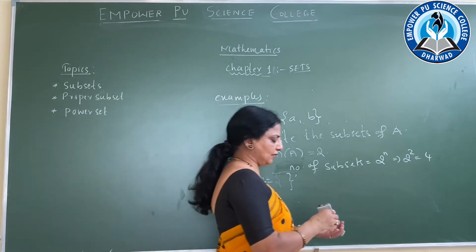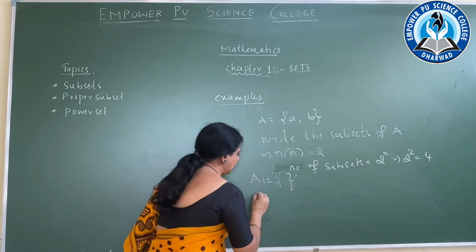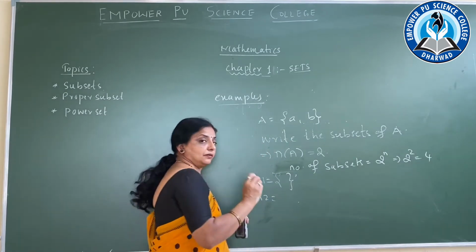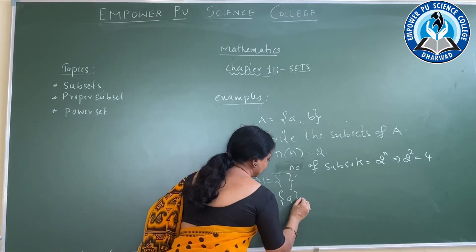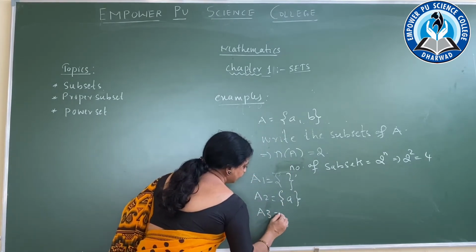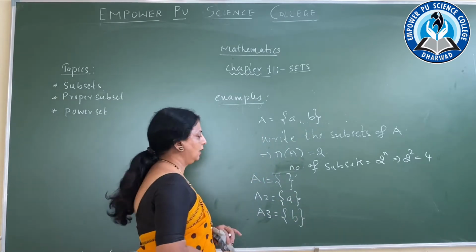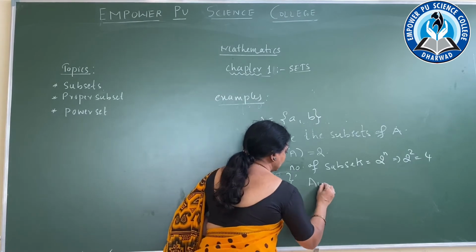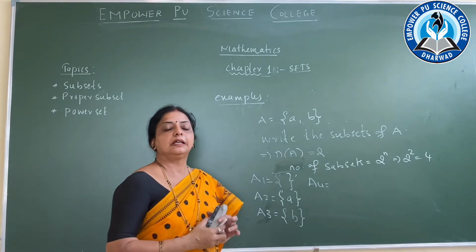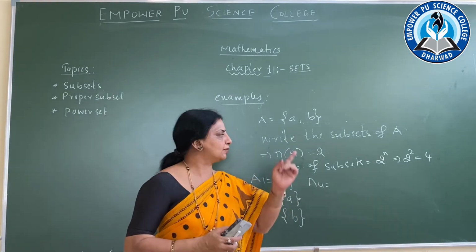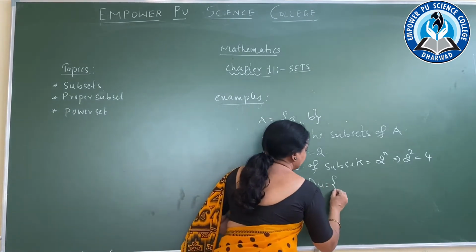Now come to the next one, A2. Only 1 element has to be written, so I write a singleton. This one is {a}. A3. Next one is {b}. Now A4 comes with 2 elements. The subset of every set includes a subset of itself, so I have to write the same set, that is {a, b}.